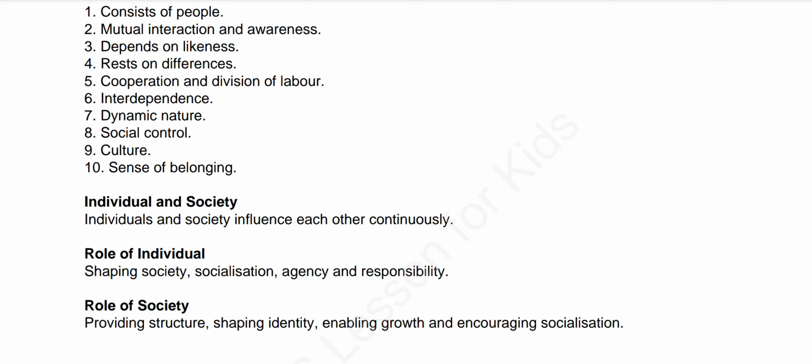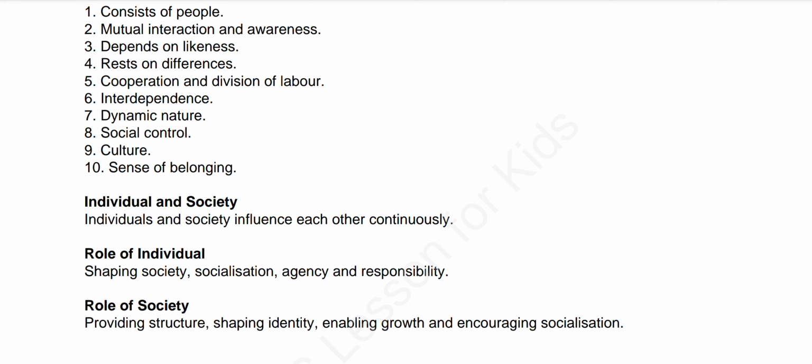Fine. Now, agency. See, individuals have the capacity to make choices and act independently, even within the constraints of social structures. There are different rules and customs in a society, different traditions, different norms.